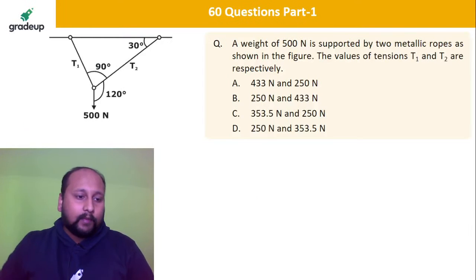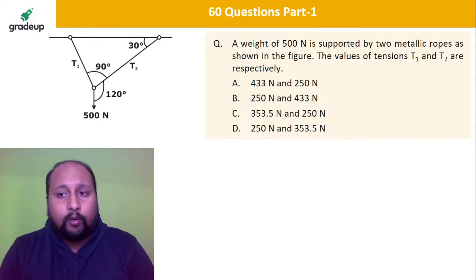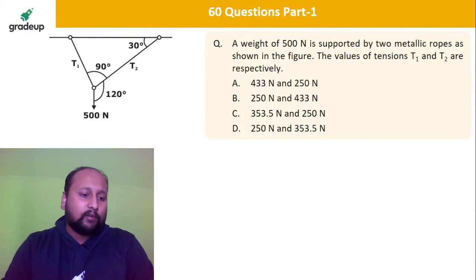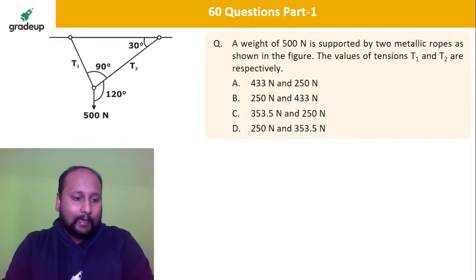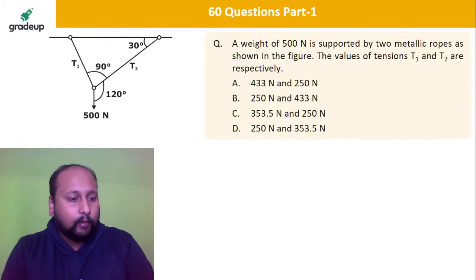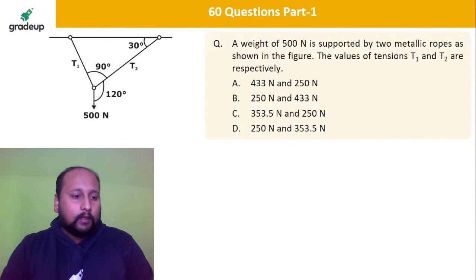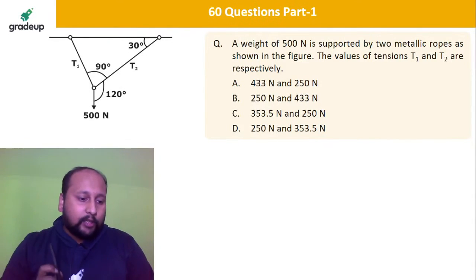Okay, next problem. Easy question. It's a very easy question. Again, I told you, you have to use Lami's theorem. A weight of 500 Newton is supported by two metallic ropes as shown in figure. The values of tension T1 and T2 are respectively. Easy question. Let's see who will be replying to this problem quickly. Lavesh, Giraj, Parth, Neeraj, Raman. Quickly. I need a quick response from all of you, and please do hit a like on this session along with answering this problem. Let's see who will be answering, and let me check who is the first one to reply correctly.